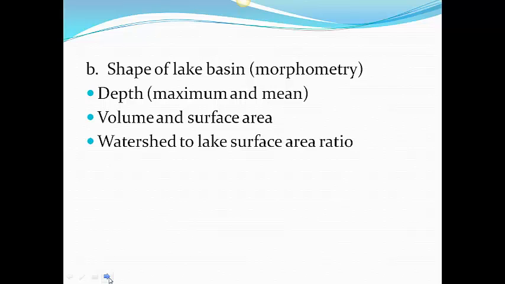Volume and surface area, so how much water is actually in there and how big the lake is in terms of surface area, how many acres it covers. And then the ratio of the lake surface to the watershed area. Obviously, if there's a lot of land that's draining water into the lake, that's going to have different amounts of nutrients than a lake that just has a little watershed.